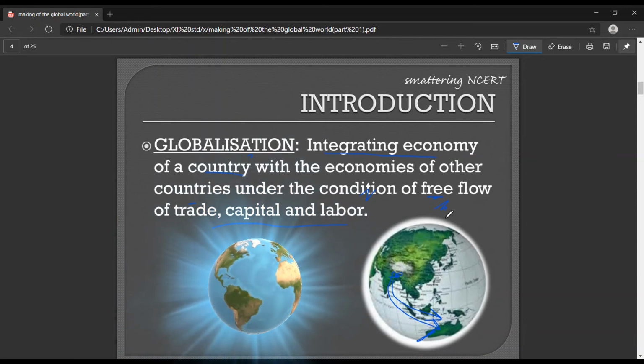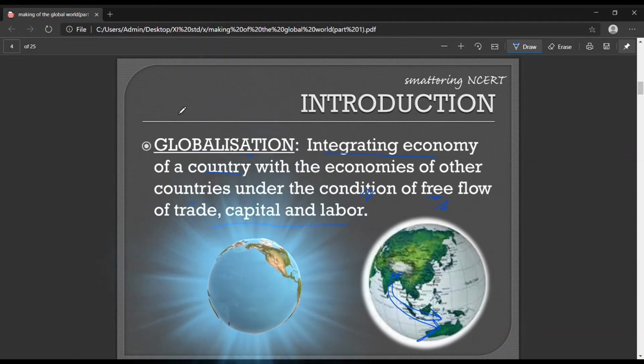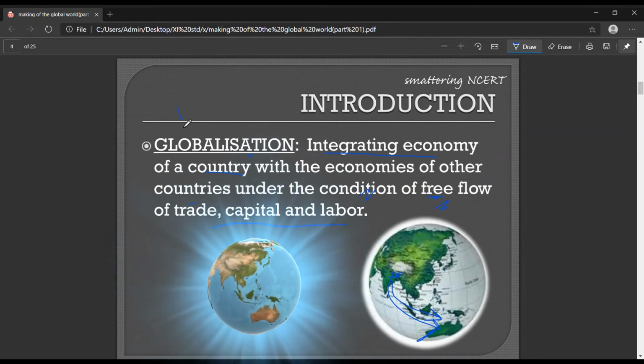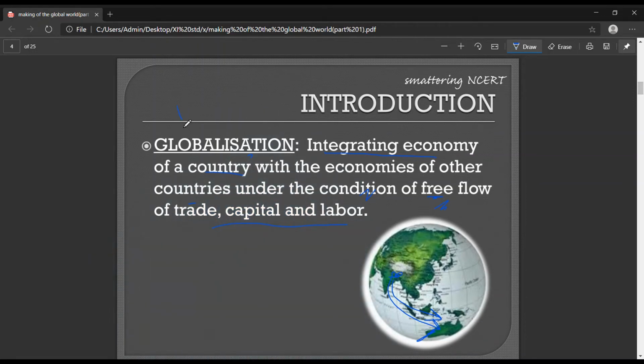Right? So this is globalization, and this is a question of 1 mark, as our chapter itself is The Making of a Global World. So globalization becomes a very important term. Globalization is a 1 mark question. You can define globalization, and the definition is given here.